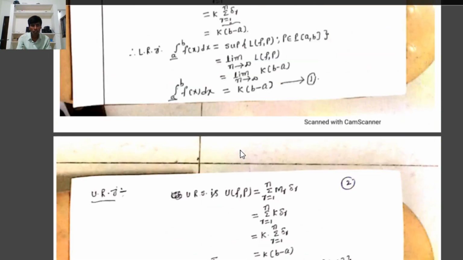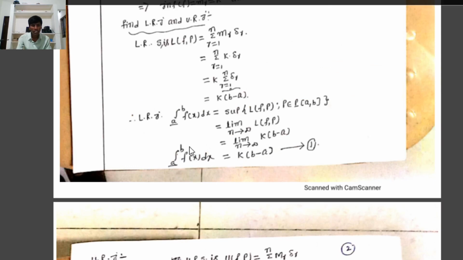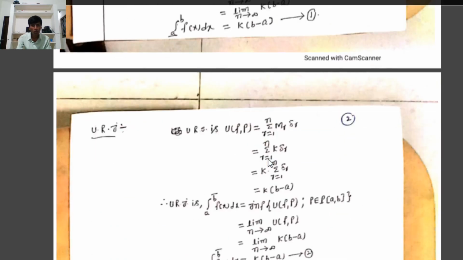From 1, we get the lower Riemann integral, integration a bar to b f(x) dx, equals k into (b minus a). From 2, the upper Riemann integral, integration a to b bar f(x) dx, equals k into (b minus a). So the lower Riemann integral equals the upper Riemann integral, equal to k into (b minus a). That implies the lower and upper Riemann integrals both exist and are equal.